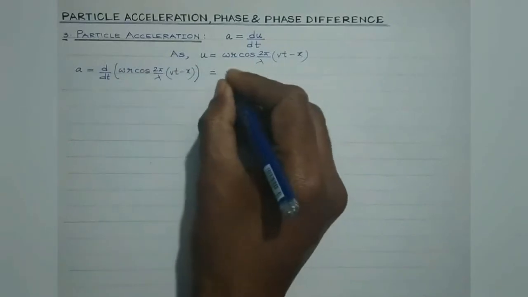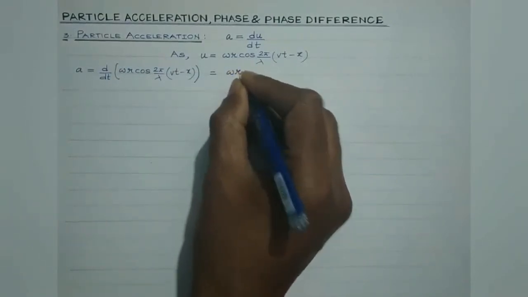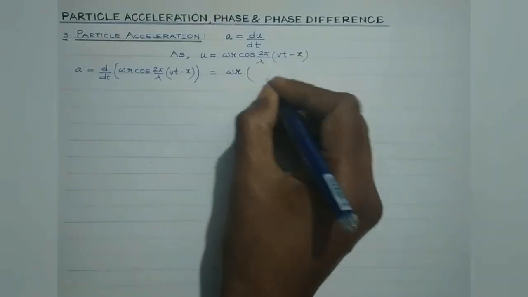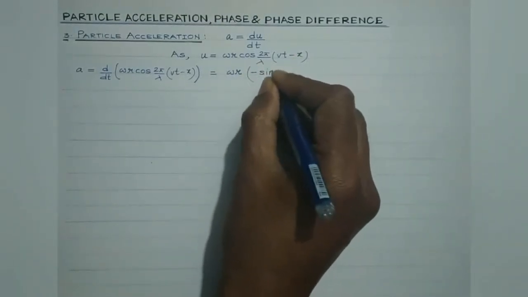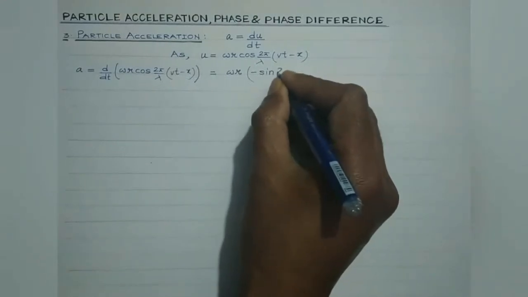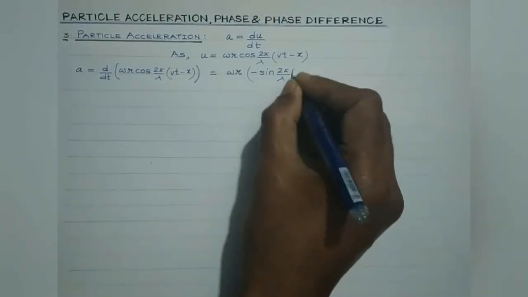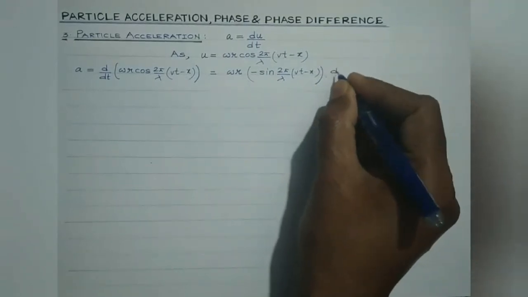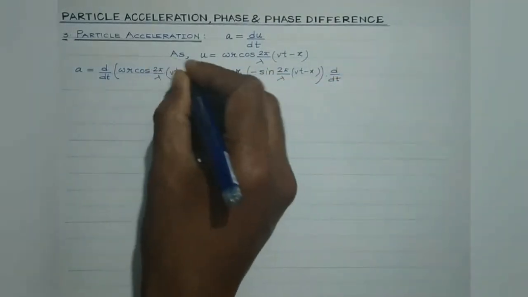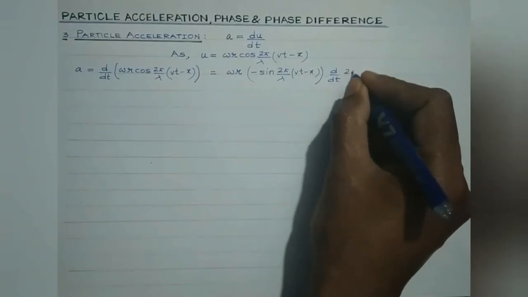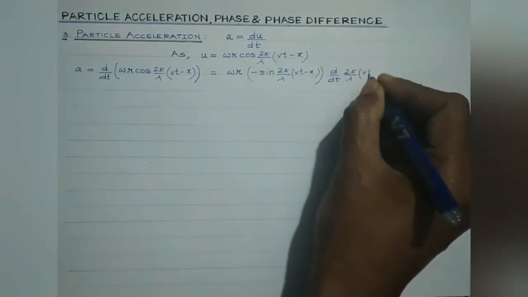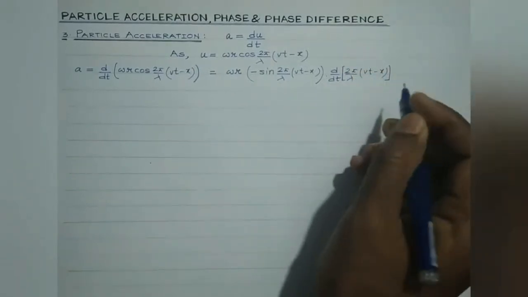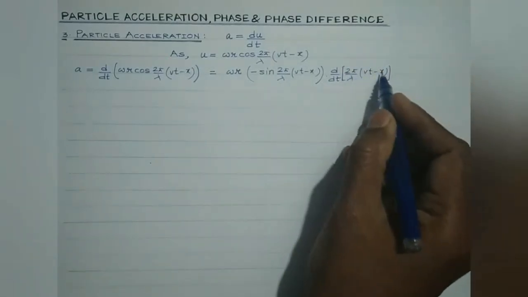So omega r being constant, it can be taken outside. And the differentiation of cos theta is minus sine theta, isn't it? So we get minus sine of the argument, 2 pi by lambda (vt minus x), multiplied by the differentiation of this argument with respect to time. Now here, students, x is the position.